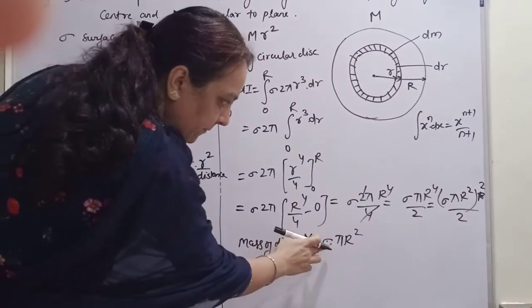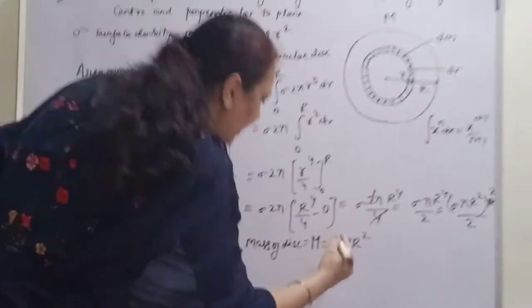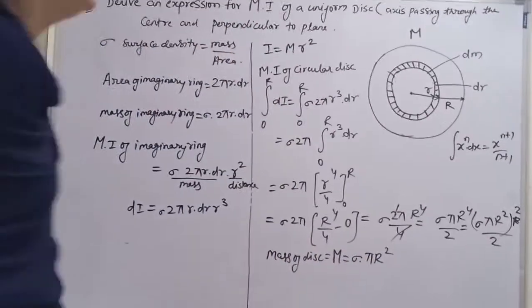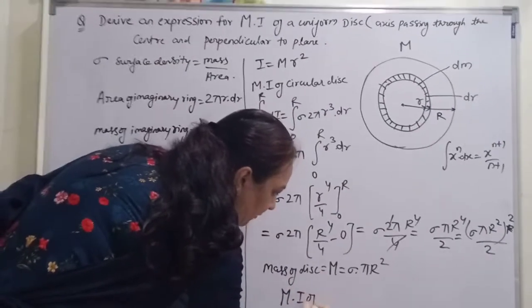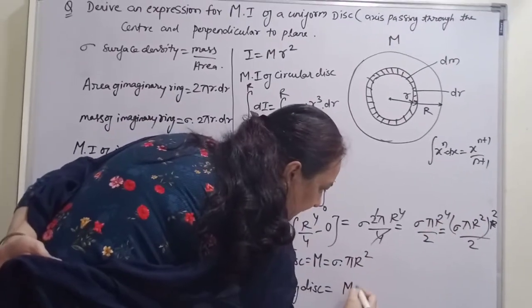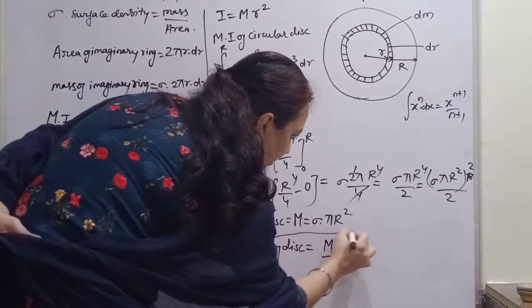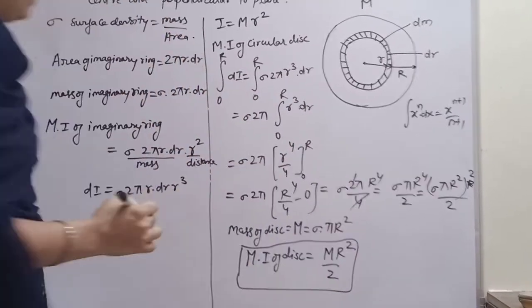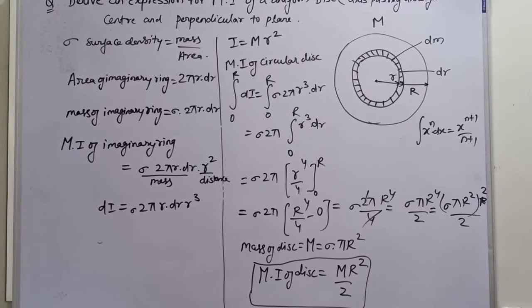Now in place of sigma pi r square we write capital M. Then the moment of inertia of the disc becomes capital M r square upon 2. This is the moment of inertia of a uniform disk, M r square upon 2.